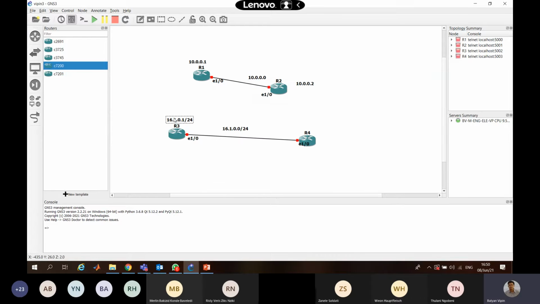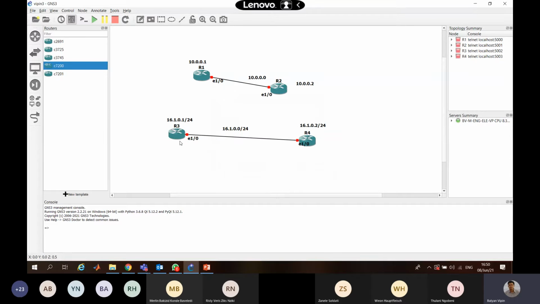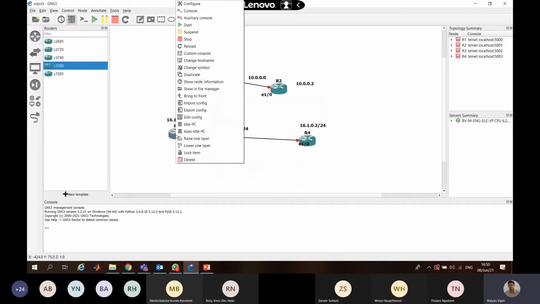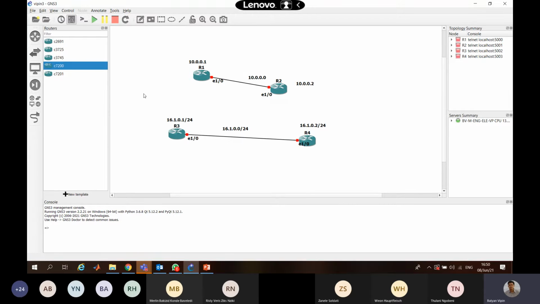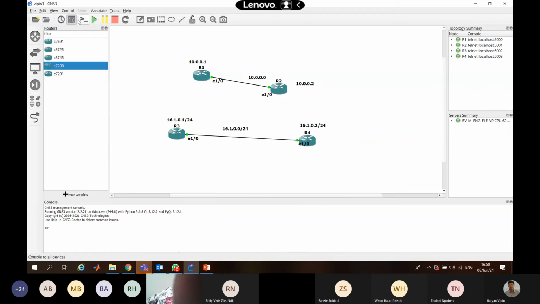In a similar way, you will provide an IP address to the other router. Then you will run it, go into just one of them, and click it.